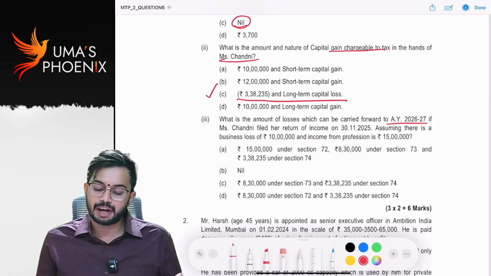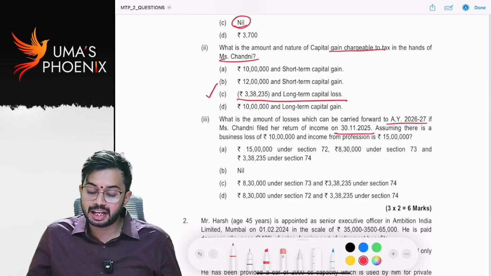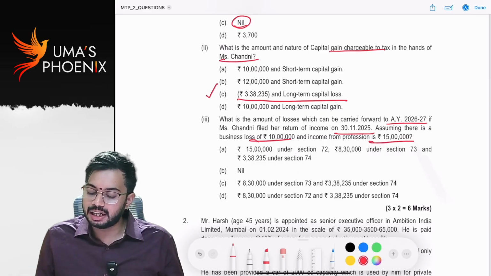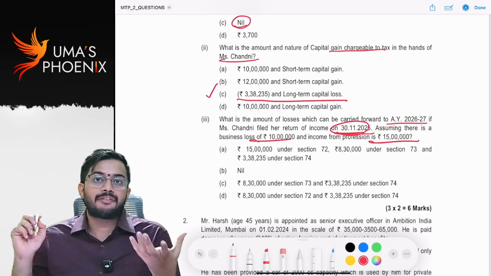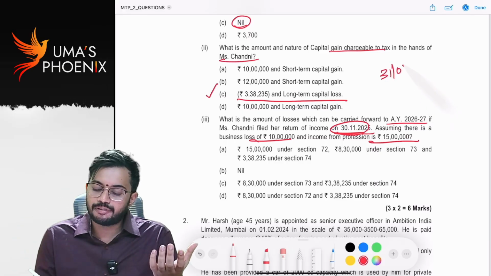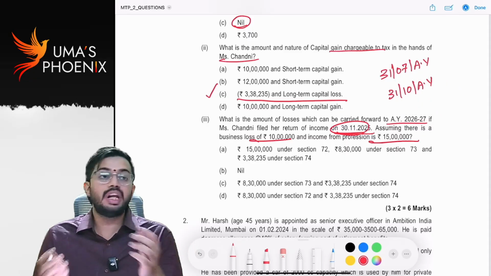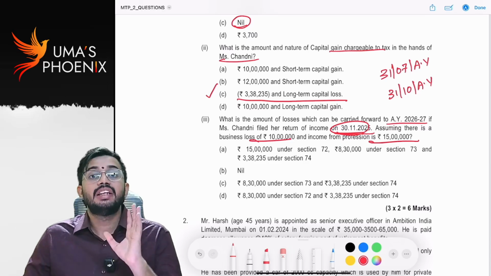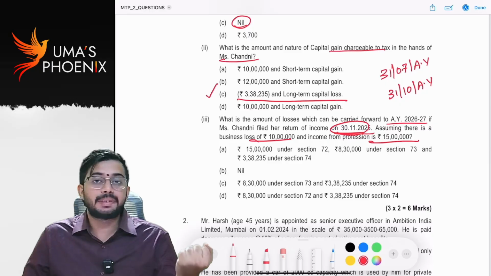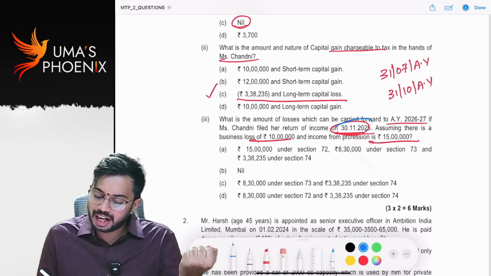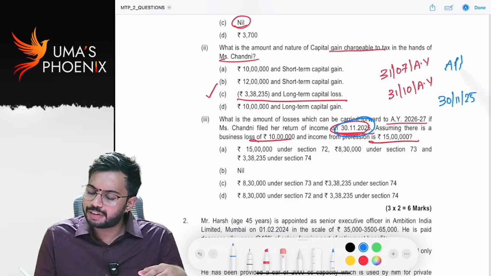Next, what is the amount of loss which can be carried forward to assessment year 26-27 if Miss Chandni filed her return of income on 30th November 2025, assuming there is a business loss of 10 lakhs and income from profession of 15 lakhs? See, generally the due date for filing ITR is 31st July of the assessment year or 31st October of the assessment year. Only if ITR is filed within the due date can business loss and capital loss be carried forward to subsequent years. Here, the ITR was filed on 30th November 25. That means after the due date.